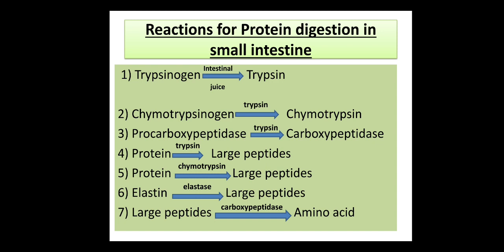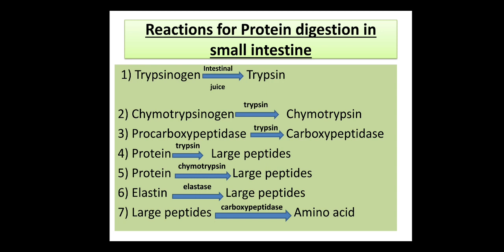So see, first of all, trypsinogen. Trypsinogen is a protein which is present in the pancreatic juice. It has to be converted into its active form. This will be done by the intestinal juice. Intestinal juice will convert the trypsinogen into trypsin.